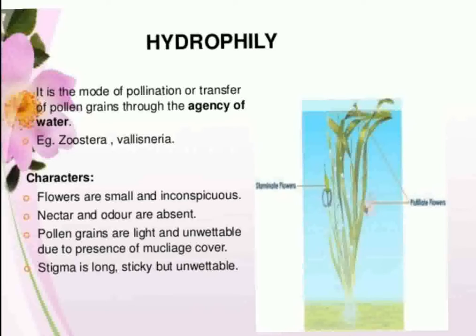These flowers are small and inconspicuous, that is, very small and insignificant. Nectar and odor are absent, since nectar and odor are for the attraction of the pollinators and water doesn't need them, hence nectar and odor are absent. Pollen grains are light and unwettable due to the presence of mucilage covers, because the plants are mostly in water but the pollen grains remain dry because of the mucilage cover on them. Stigma is long, sticky and unwettable because a long stigma ensures the reaching of the pollen grain on its surface.